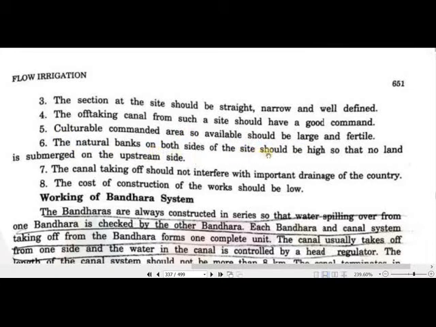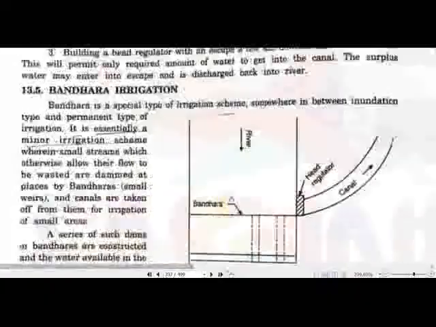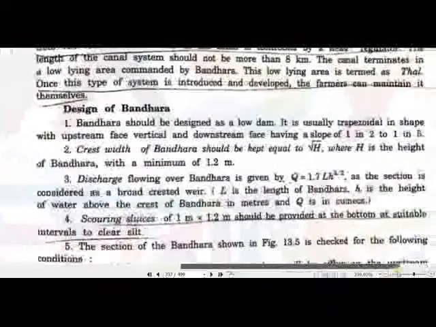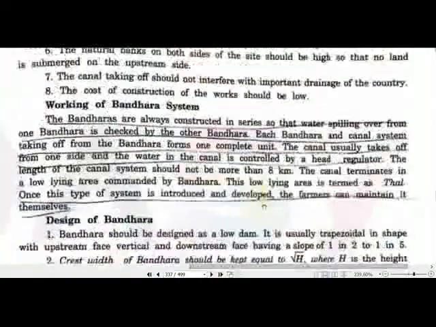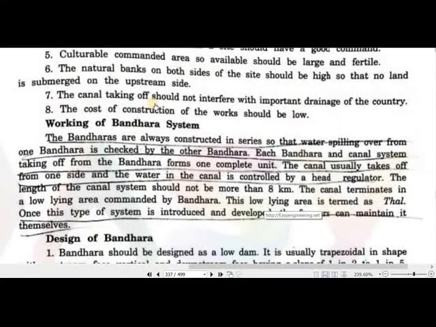Natural banks on both the sides should be high, so that no land is submerged on the upstream side in the river. So these banks should be high, so that due to rise of water, no area should be inundated due to this structure. And the canal off-taking should not interfere with important drainage of the country. The cost of construction should be low.